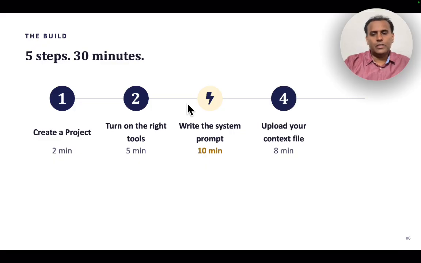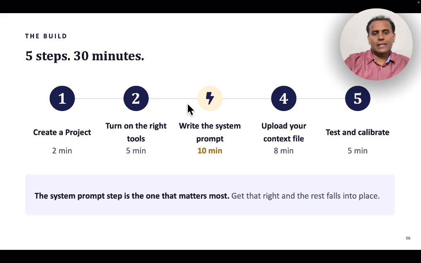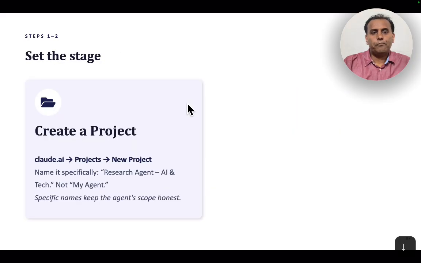And then there is a context file also, which describes what the agent is about. I just gave a brief description when I created the project, but what exactly is this agent doing, what's its role, what are the things it must do. This is another file we create, and then test and run. That's all it requires, and we will see each of these things. The key thing is, as I said, the system prompt step is the one that matters most, and once you get that right, everything falls in place. So let's see all these things.